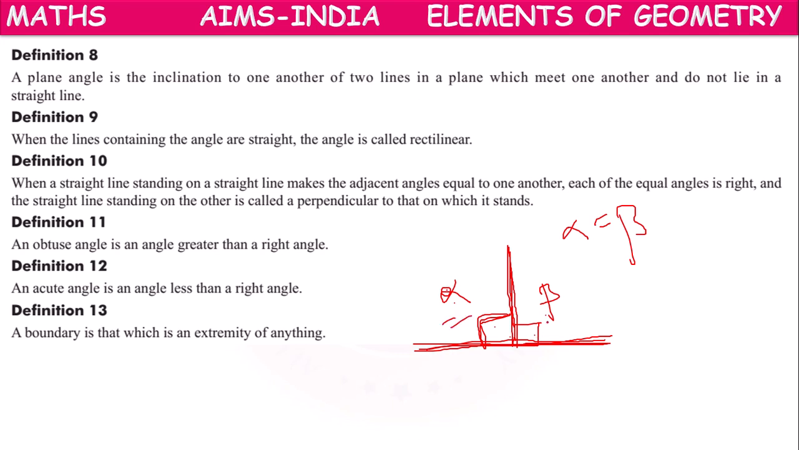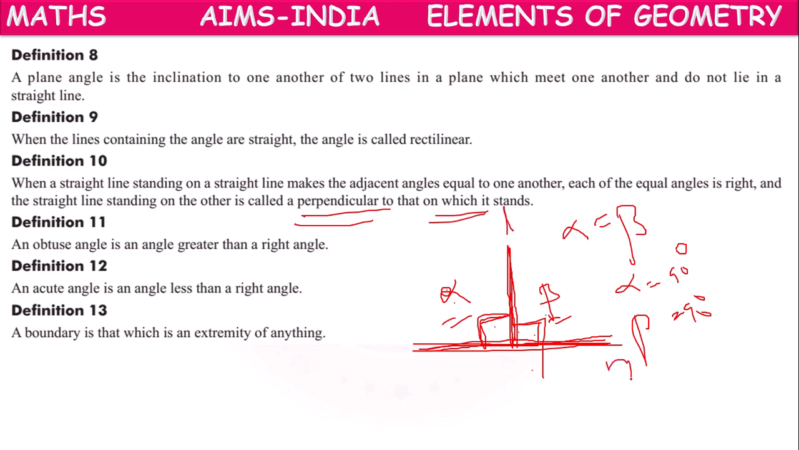Each of the angles is right, means alpha equals 90 degrees, beta equals 90 degrees. So then the straight line standing on another straight line is called perpendicular to that on which it stands. So this straight line L is perpendicular to M. So through definition 10, he has defined right angle and perpendicular line.